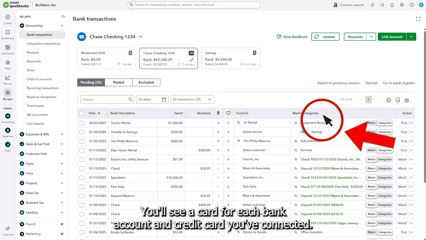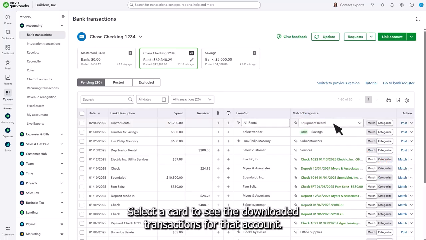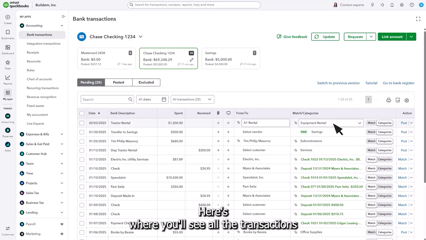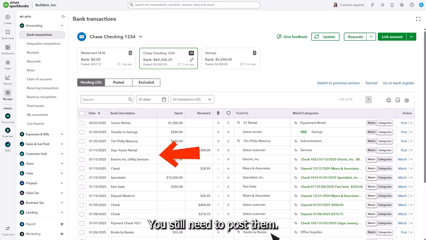You'll see a card for each bank account and credit card you've connected. Select a card to see the downloaded transactions for that account. Here's where you'll see all the transactions that QuickBooks downloaded from your bank. These aren't in QuickBooks yet. You still need to post them.